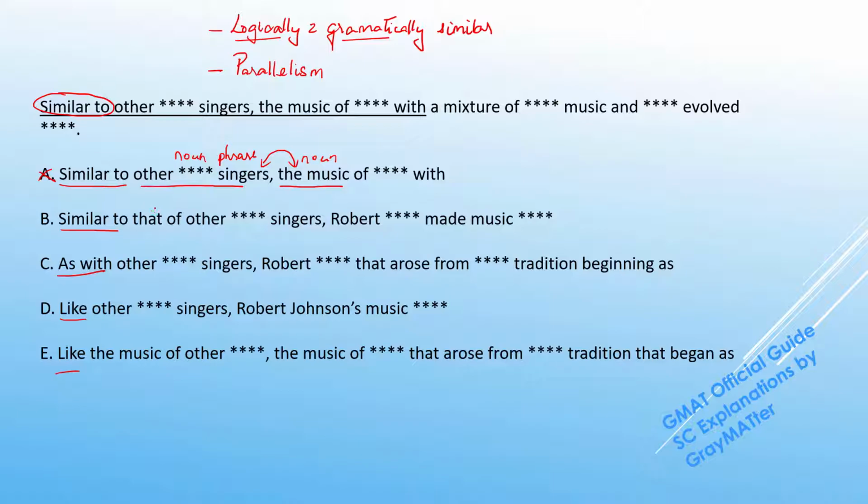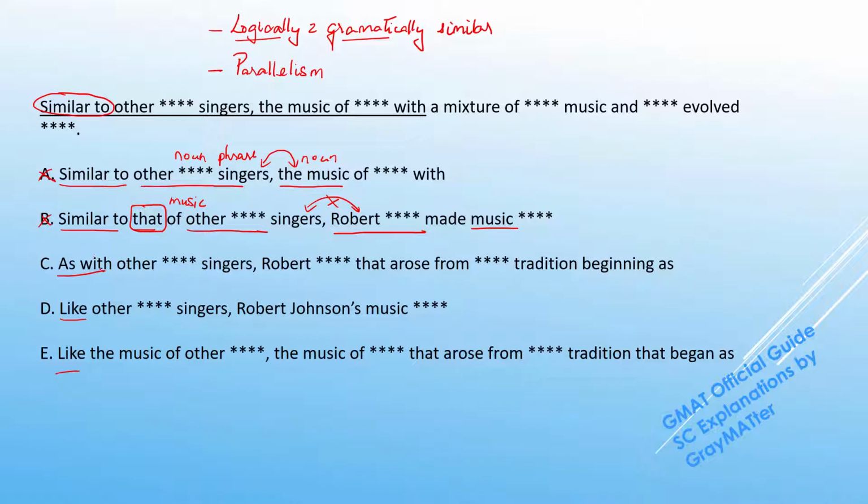Now B rephrases that slightly and says similar to that of other singers. So we have a pronoun that is introduced here, and obviously the pronoun is referring to music. So similar to the music of other singers, but after this comma, we have this person, Robert. So you cannot compare the music of other singers to this singer. So that comparison once again is invalid.